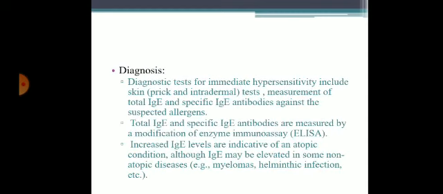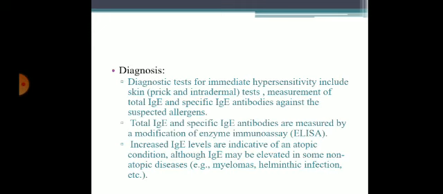Diagnosis can be done by skin prick test or an intradermal test, measurement of total IgE, or specific antibody against the suspected allergens. Total IgE and specific IgE antibodies are measured by the ELISA method. Increased IgE levels are indicative of atopic conditions, although IgE may be elevated in some non-atopic diseases like myeloma and helminthic infections. Coming to, I repeat, type 1 hypersensitivity reaction.